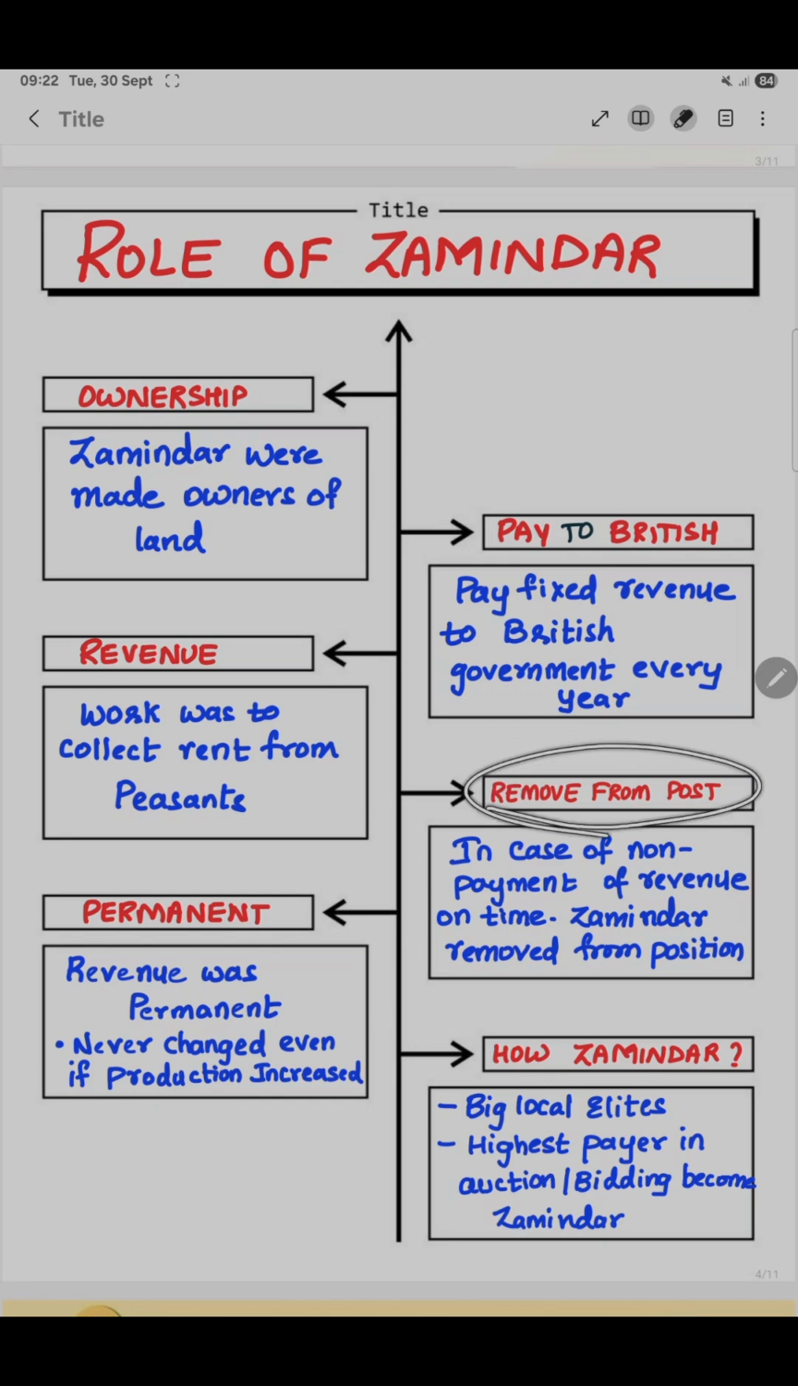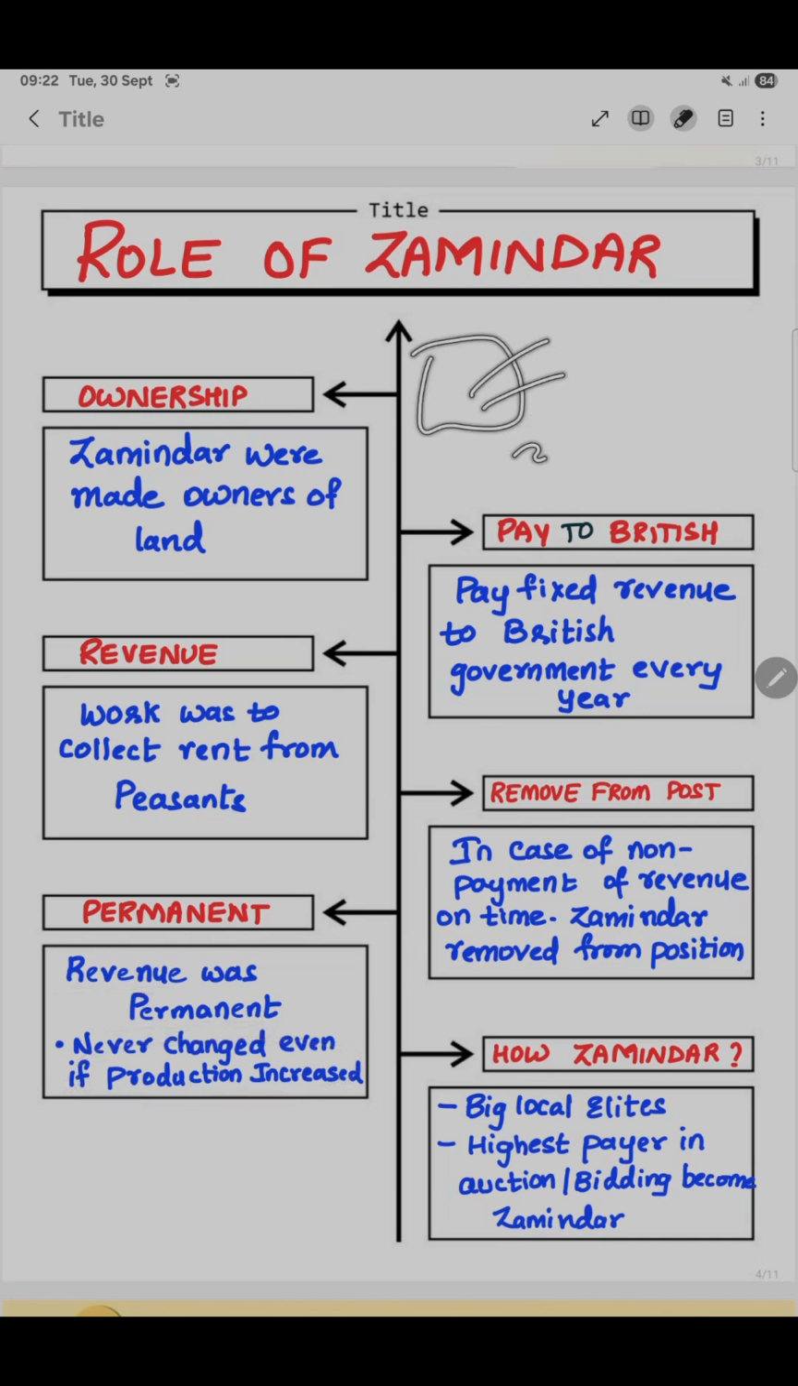And he can be removed from the post in case of non-payment of revenue on time. If the Zamindar is not paying the Britishers the fixed revenue on time, then he will be removed from the position. Next, why is it called permanent settlement? Because the revenue was permanent. It never changed even if the production increased.